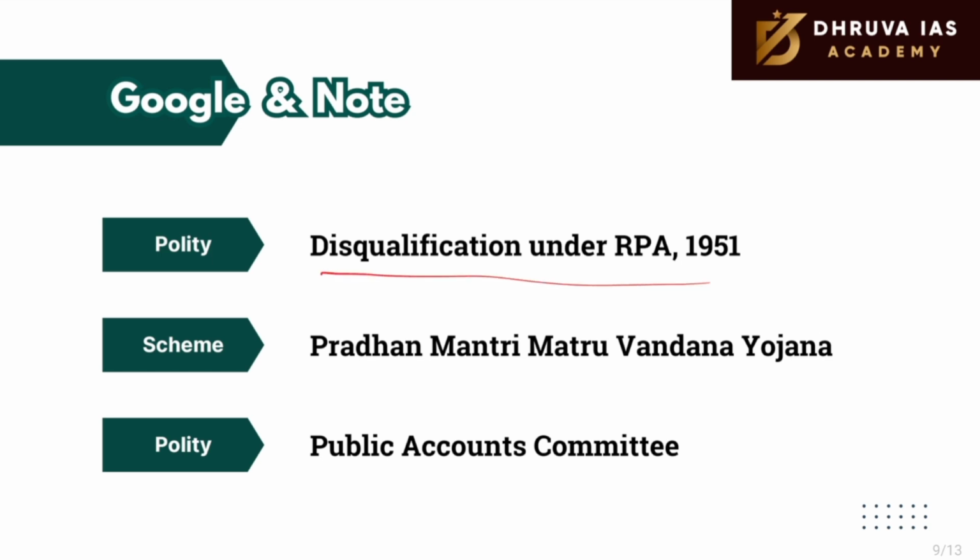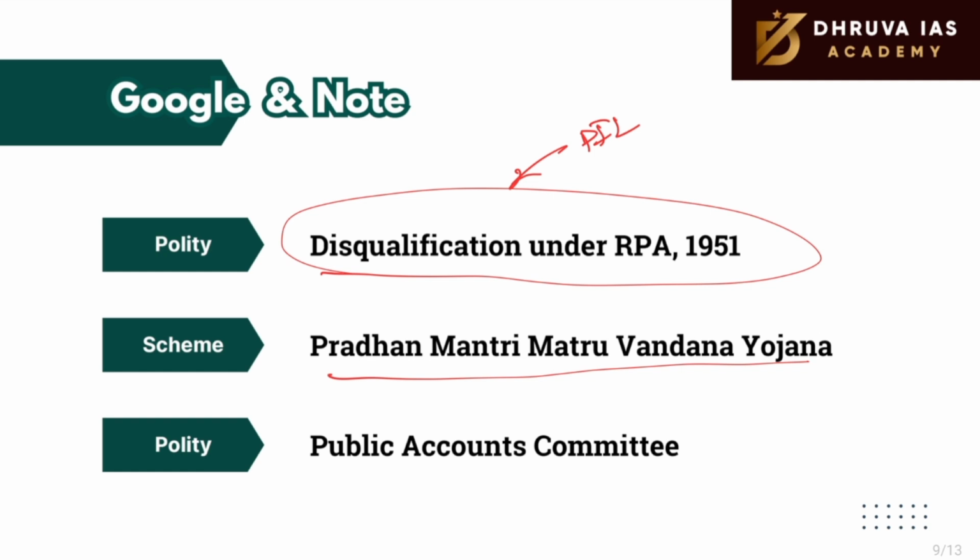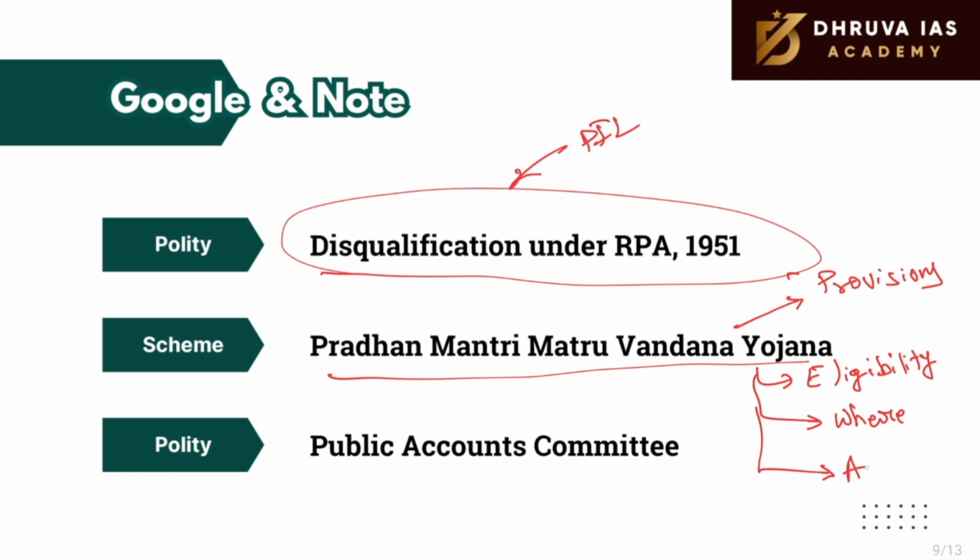The first one talks about the Disqualification of Members in Representation of People Act 1951. The next one that we need to search is Pradhan Mantri Matru Vandana Yojana. When you're covering this scheme, try to find these dimensions. The first one is what are the major provisions of it and what is the eligibility criteria? It is implemented where? At the same time, what are the achievements and advantages of it along with the challenges? The last topic that you need to search is about the Public Accounts Committee.